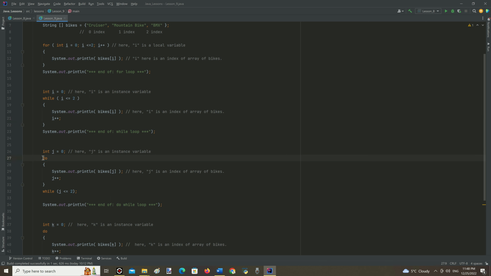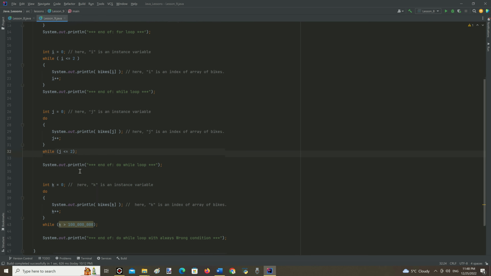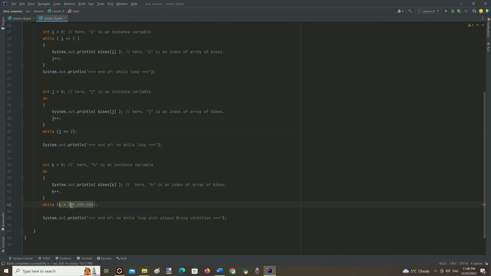And finally, the do while loop. It has only one difference from the regular loops. The do while loop first executes the statement for each iteration, and only then it checks the condition. And if in the second example of the do while loop the condition is intentionally wrong, it still executes one iteration of the loop. Let's run the program.